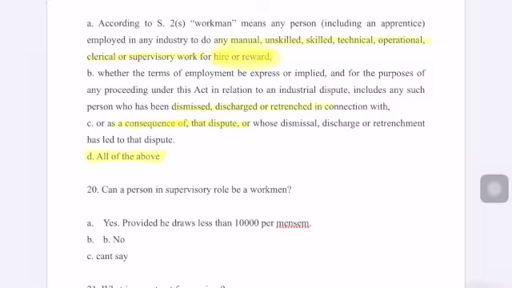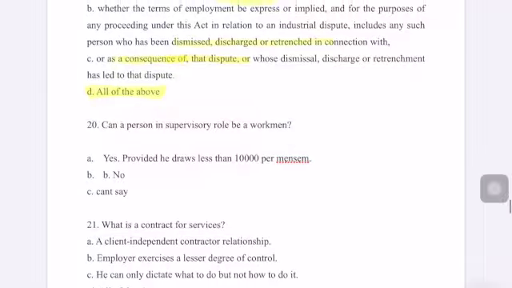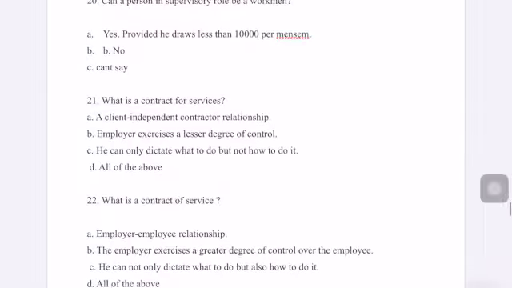This is basically you can learn the words. It is disputed, terms of employment is not direct, and the person is working for reward. You can just understand the keywords and you can memorize the definition of the workman. So the answer would be all of the above in this case.